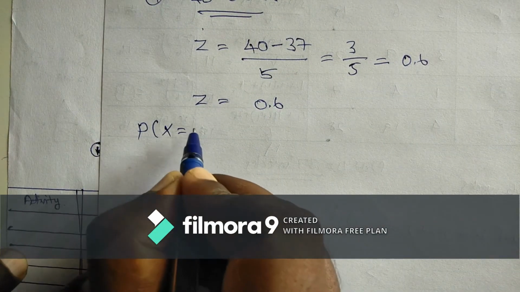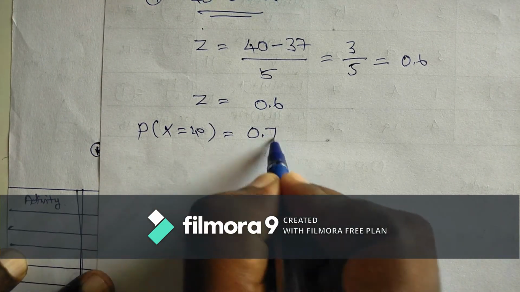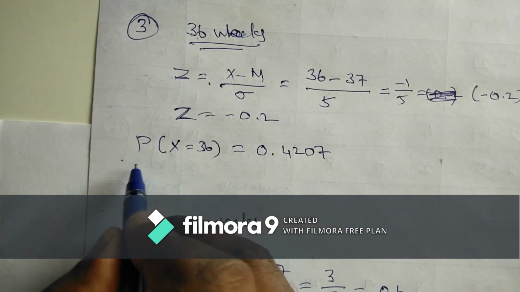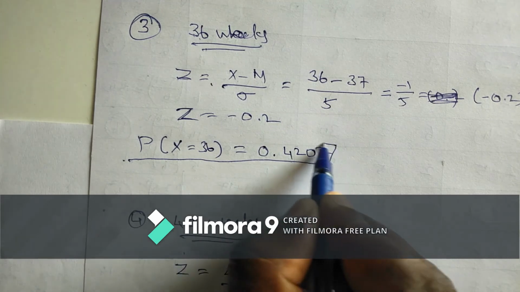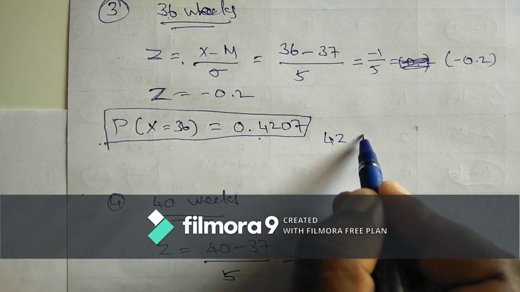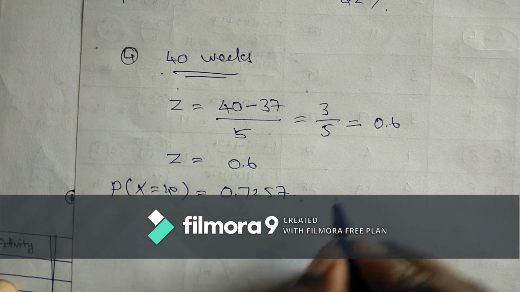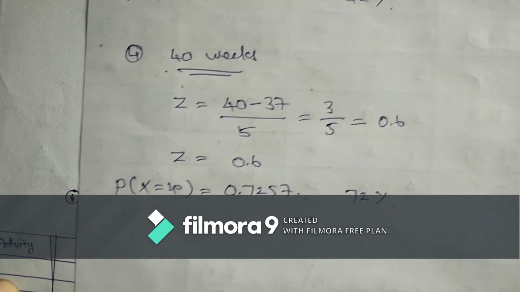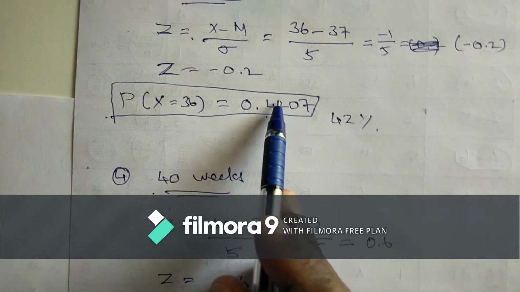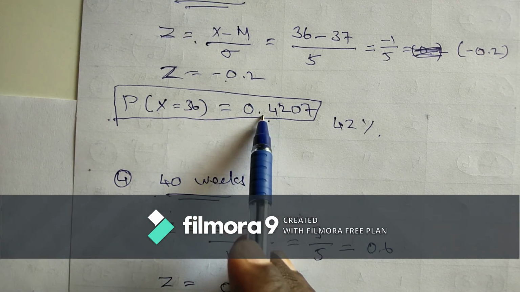The probability value for 0.6 is 0.7257. So the chance to finish this project within 36 weeks is 42%, and within 40 weeks is 72%. So how do we get this value from the table?